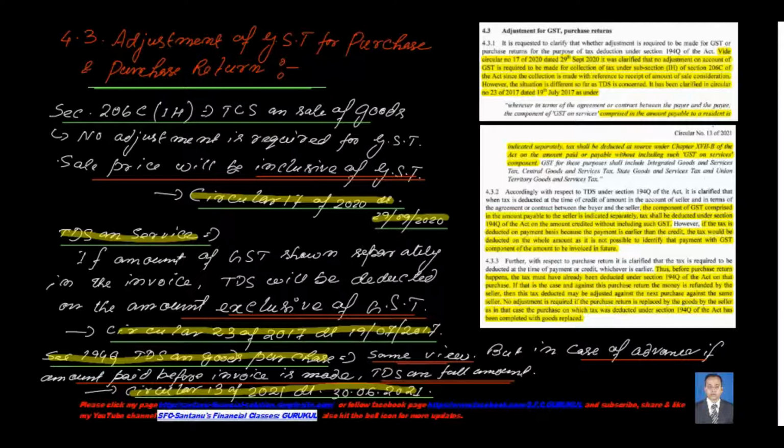But if such is not the case, if you cannot separate, that is, GST amount is not separately shown in the invoice, or as in the case of advance where there is no invoice, you have paid the advance before the invoice is generated, so there is no question of separating GST from the total amount. So in such a situation, in case of advance or where there is no separate entry in the invoice for GST amount, the TDS will be calculated on the full amount, that is inclusive of GST.